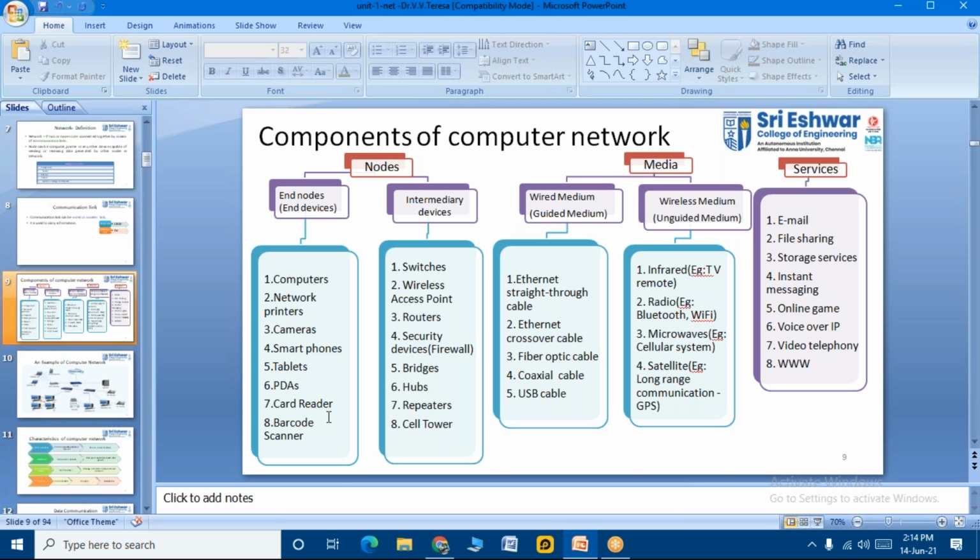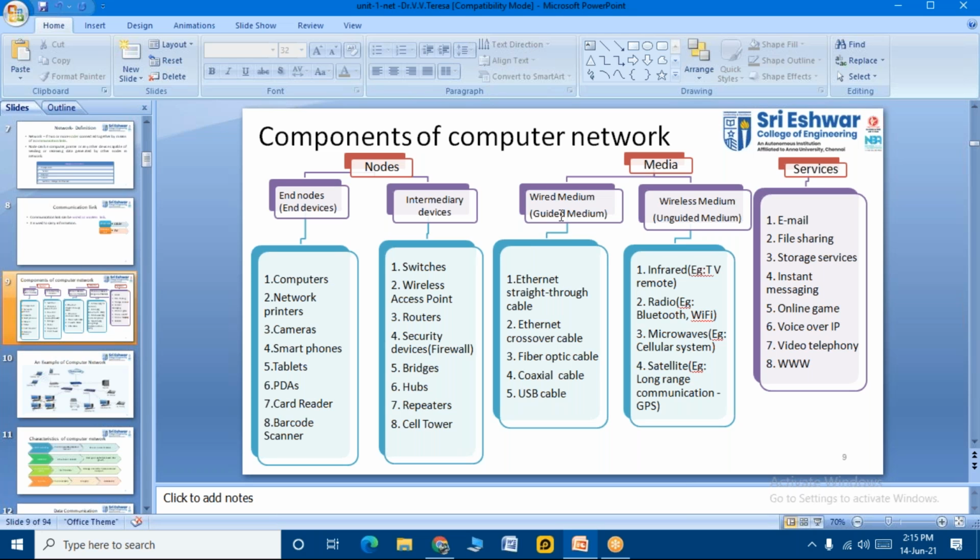Now the intermediary devices. We know what acts as an intermediary device, right? Switches, routers, hubs, bridges, repeaters, cell towers, and security devices like a firewall. All these are intermediary devices, because they enhance the process between the source and the destination. Now coming to media, we have wired medium, which is called the guided medium, and wireless medium, which is called the unguided medium. There are two types, wired and wireless.